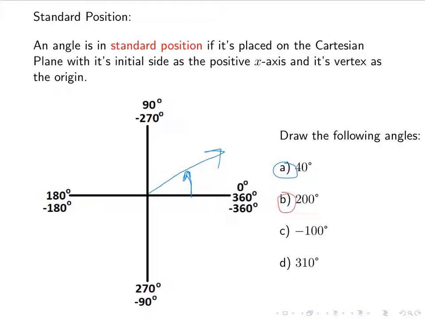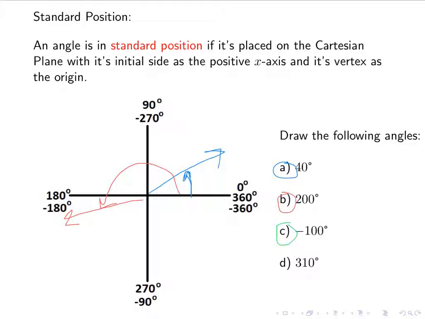So next we're going to do 200. So 200 is positive, right? And again, half a circle is 180 degrees. 3/4 is 270, so it's somewhere between 180 and 270. It's somewhere in quadrant 3. 200 is a lot closer to the x-axis than the y-axis, to 180 than to 270. So it's going to be somewhere around here. And again, I'm going to draw the arrow to indicate that it is the 200 degrees and not any other coterminal angle.